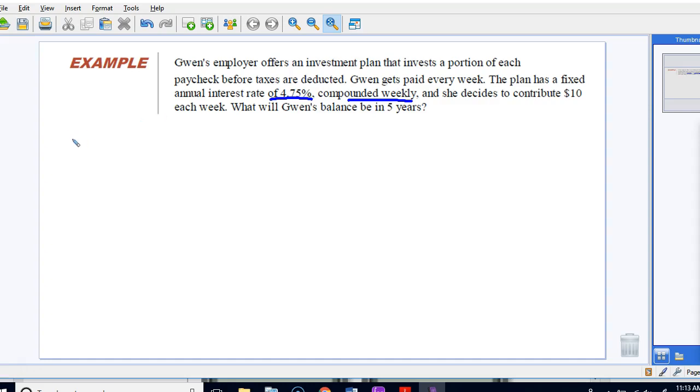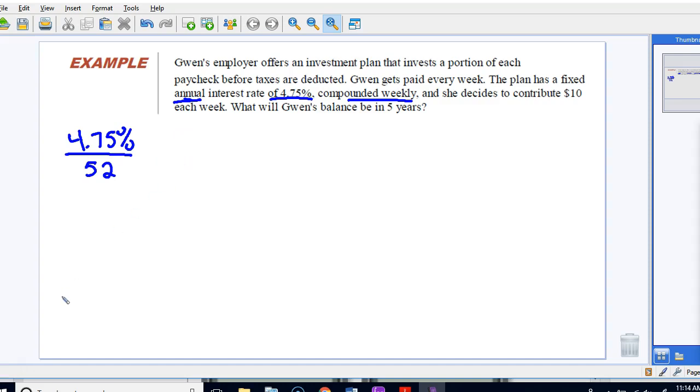Okay, so first we know that 4.75% is how much she gets for the year, her annual interest rate. Annual means year, and so that's what she will get over the course of a year, but her company is going to give it to her compounded weekly. So that means we have to break this 4.75% over the entire year into weekly parts, right? There are 52 weeks in a year, so we take this 4.75 and divide it by 52. And that's the number that she is going to get from her employer each week. That's the percent they're going to give her of what she has added in.